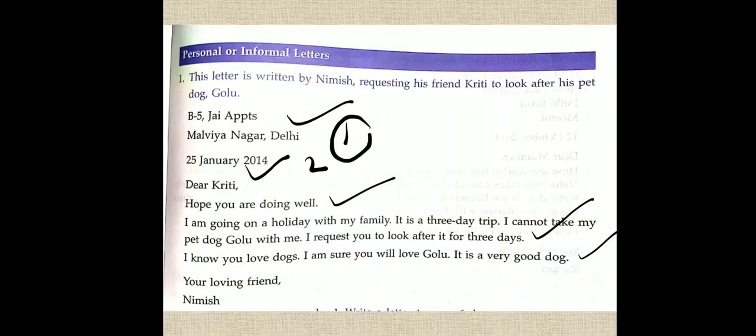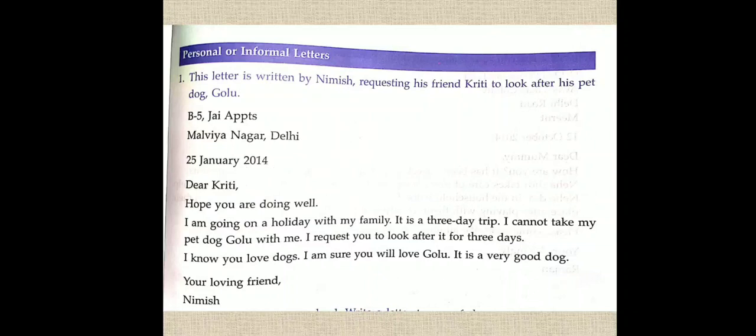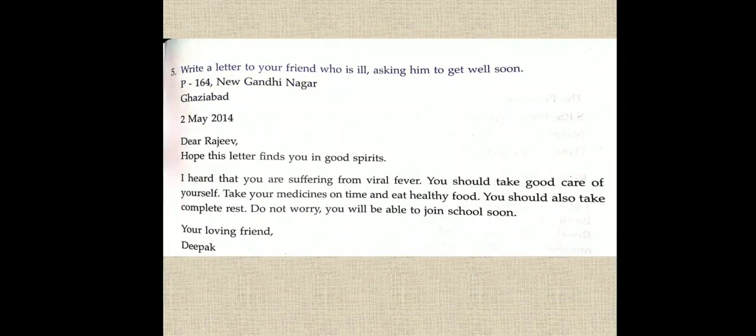the examples from the book, like number 2, 3, 4, 5. I have taken out 5 from your book. 2, 3, 4, you will read it yourself. Why I have taken out 5? Because you can see, obvious, the first rule is you have to write your own address.